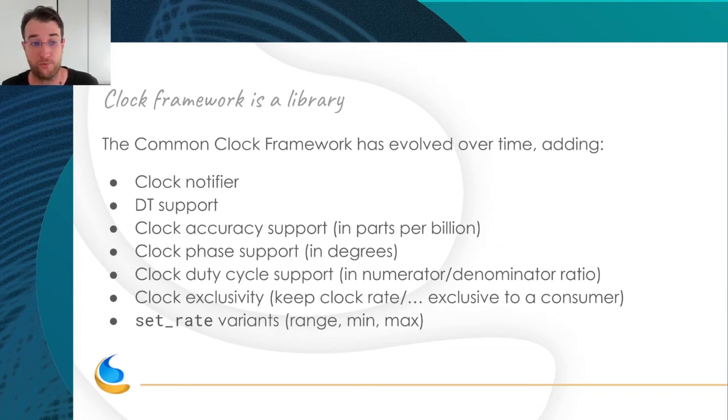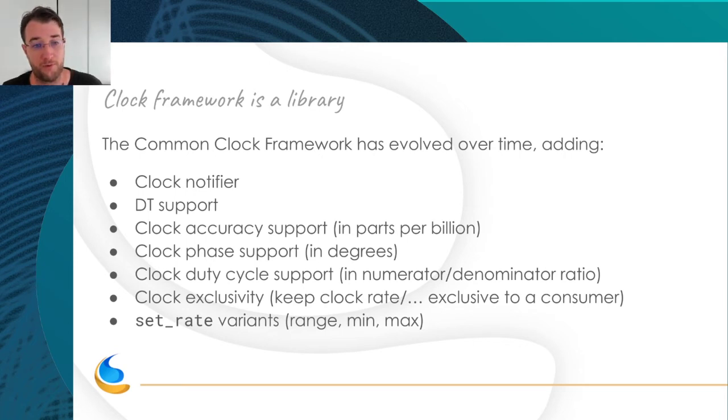For example, we use the clock notifier on Amlogic to do DVFS, where the clock path of the CPU is quite complex. When you change the clock rate on one path, you are notified before the change, so you can switch to a safe clock until the clock framework has done the change on one part of the tree. Afterwards you are notified of the post change, and you can switch back to the original tree.